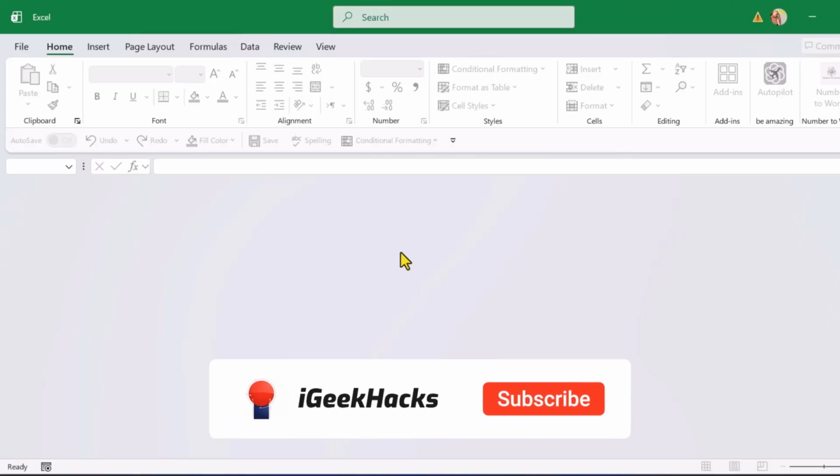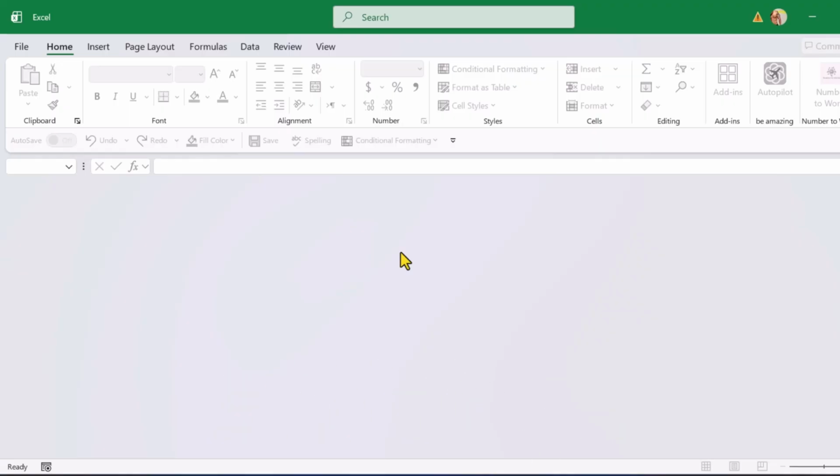Hi everyone. In this lesson, we're going to look at some of the most useful keyboard shortcuts in Excel. We've already used a few shortcuts in this course, but now it's time to focus on them properly. Keyboard shortcuts are one of the best ways to work faster and more efficiently in Excel. There are hundreds of shortcuts available, and you don't need to remember all of them. Most people only use about 10 to 15 shortcuts on a regular basis. So let's go through some of the most popular ones together.